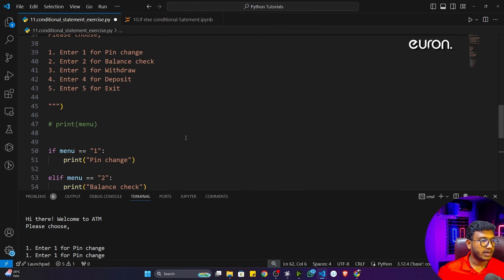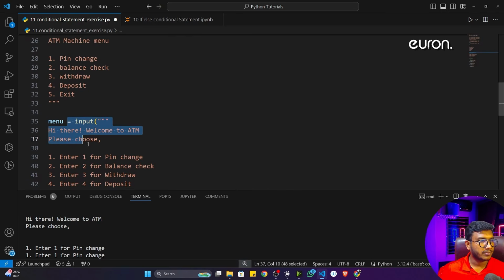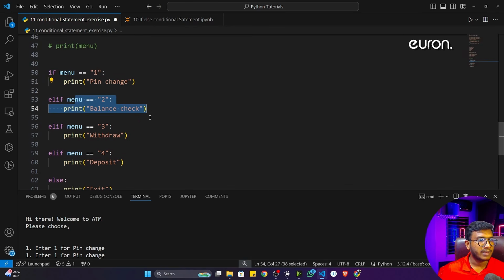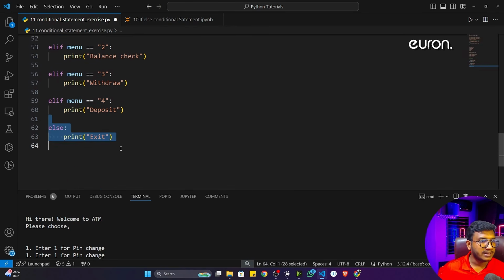You can see this is the program I have written. So first of all, I'm taking the input from the user and I'm checking whether this particular input is 1. If it is 1, that means pin change. 2, balance check. 3, withdraw. 4, deposit. And if 5, that means else, it's exit.